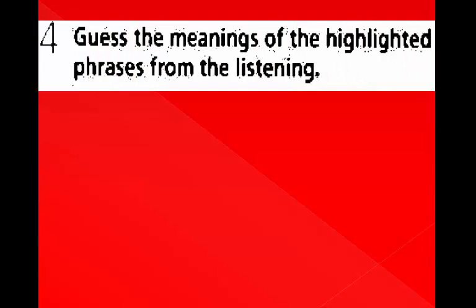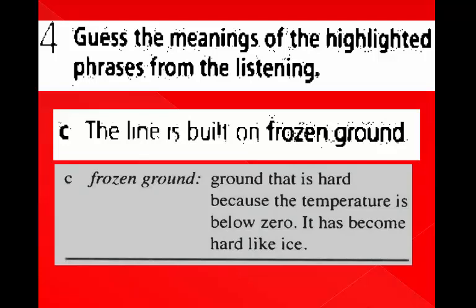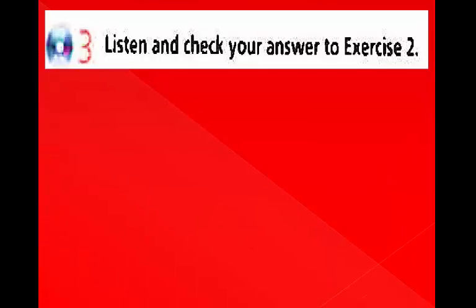Exercise 4. Sentence C. The line is built on frozen ground. Guess the meaning of frozen ground. Frozen ground means ground that is hard because the temperature is below zero. It has become hard like ice. Listen and check your answers to exercise number 2.